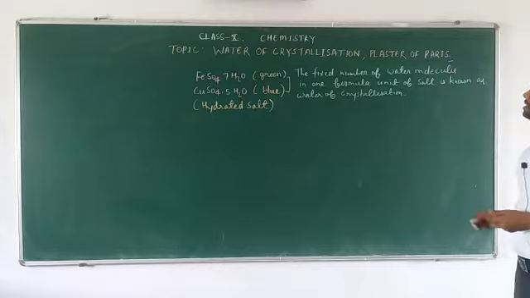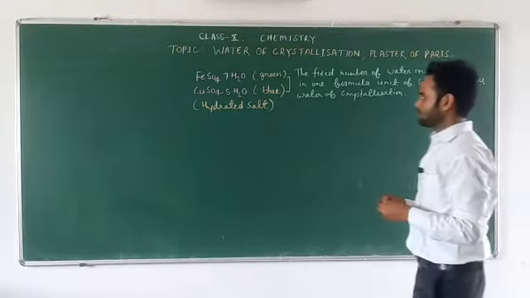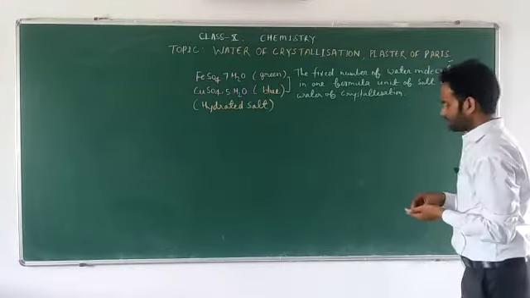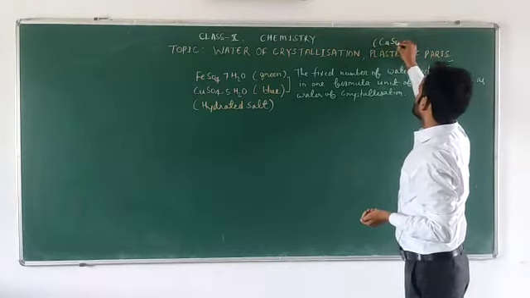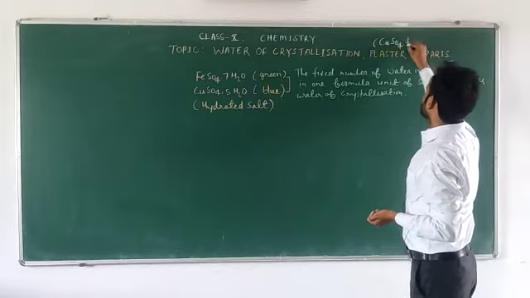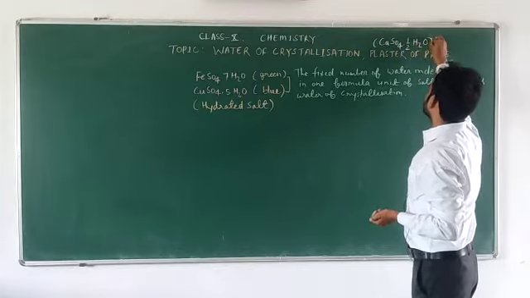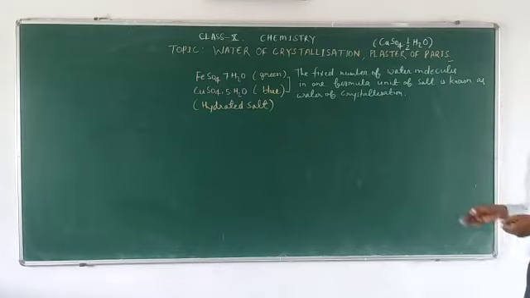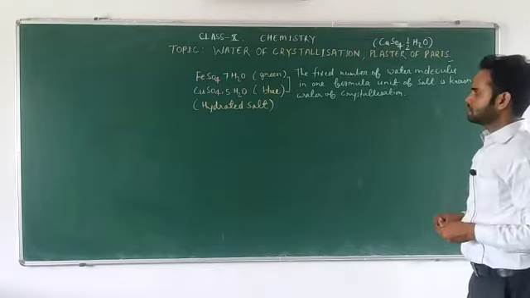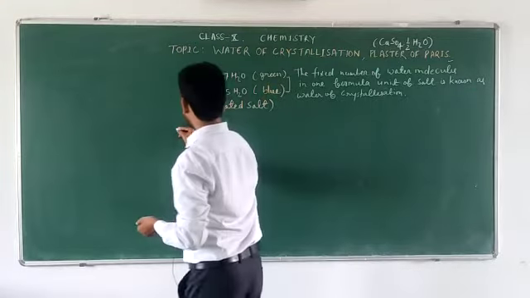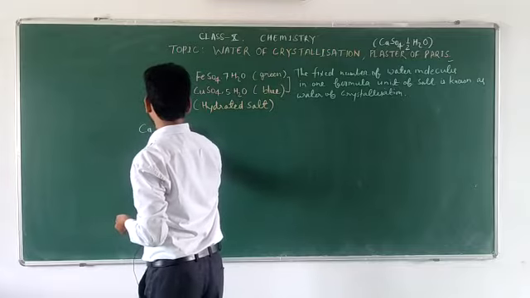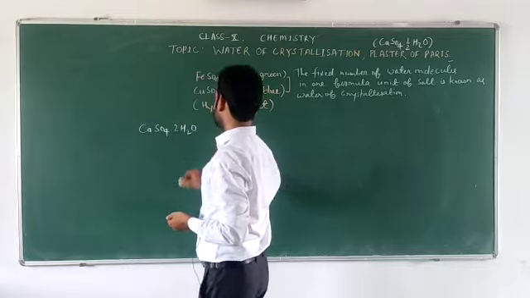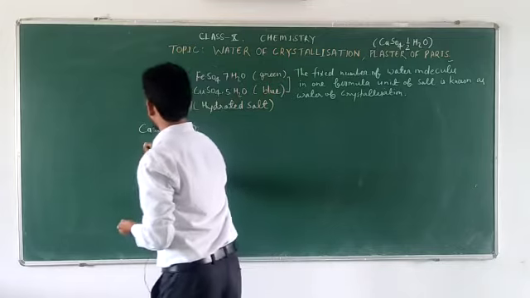Now we will talk about plaster of Paris. The formula of plaster of Paris is CaSO4.½H2O, also known as calcium sulfate hemihydrate. When gypsum is heated, gypsum is CaSO4.2H2O.